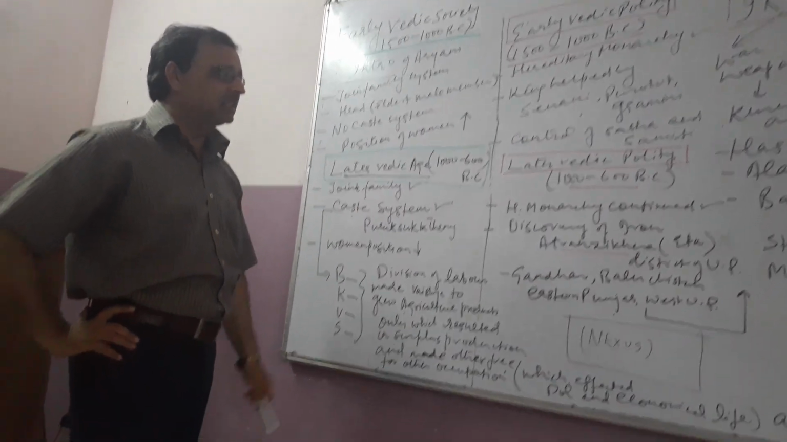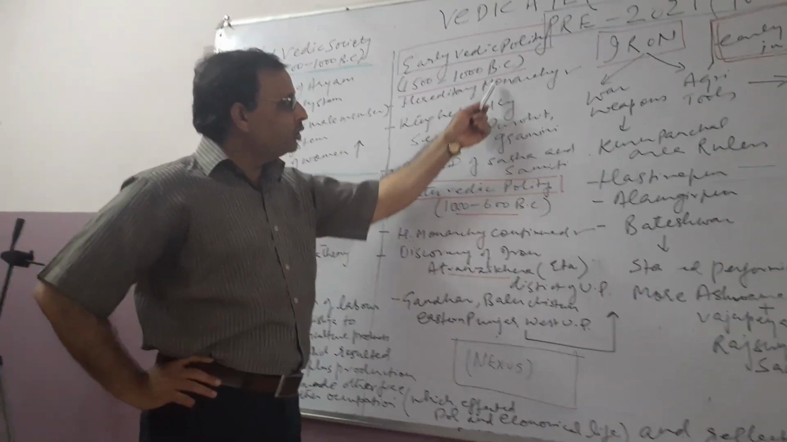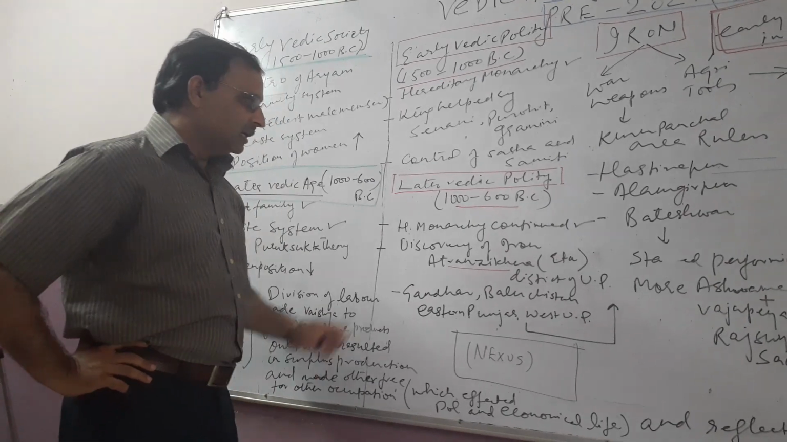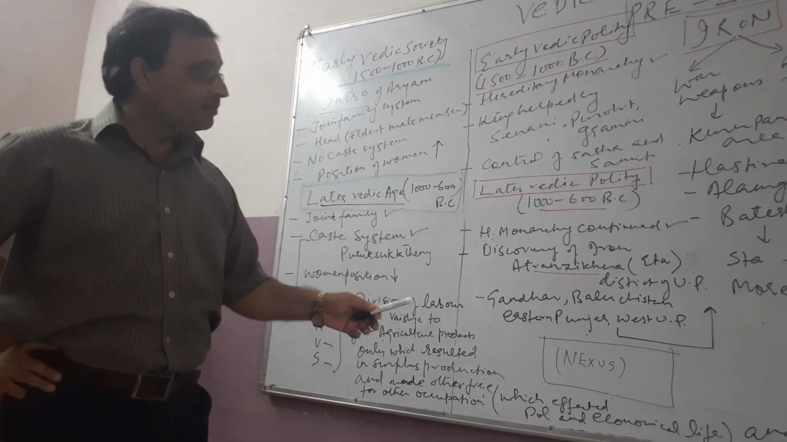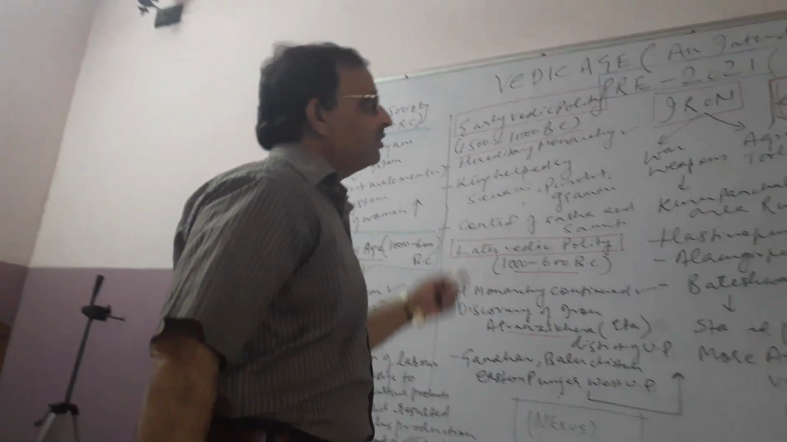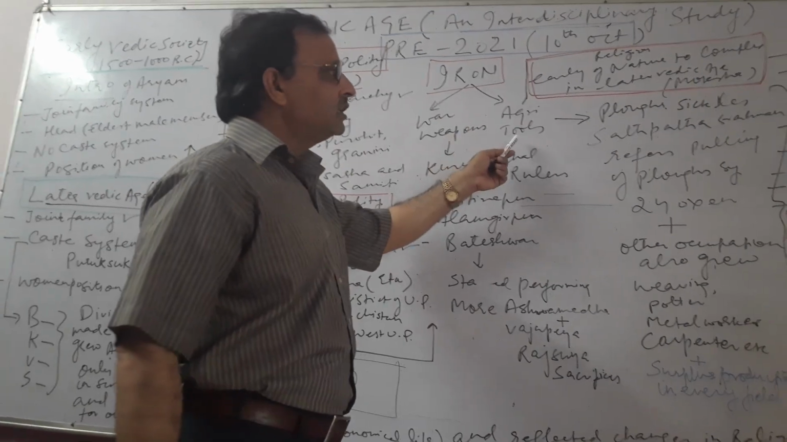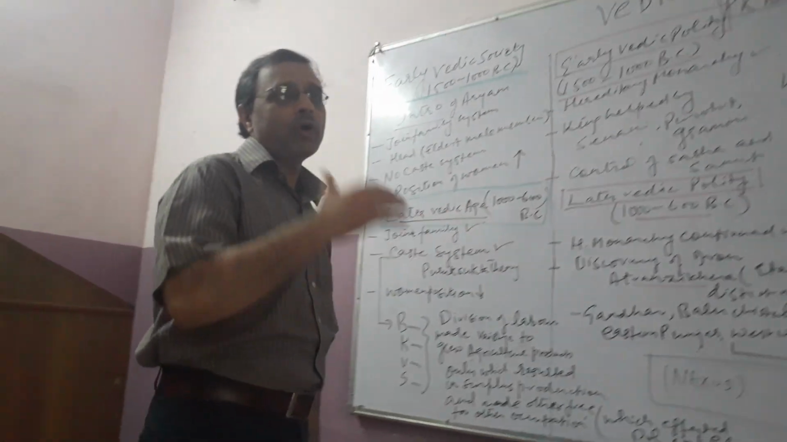What happened in the later Vedic age, from 1000 to 600 BC, in polity? Hereditary monarchy continued, just like in the early Vedic polity. The discovery of iron was very important, as we have discussed here. Because of this discovery of iron, war weapons and agricultural tools came about. And with these agricultural tools and war weapons, what happened?